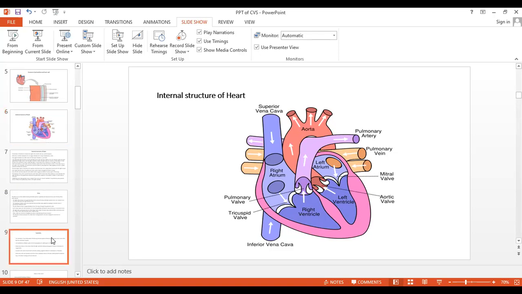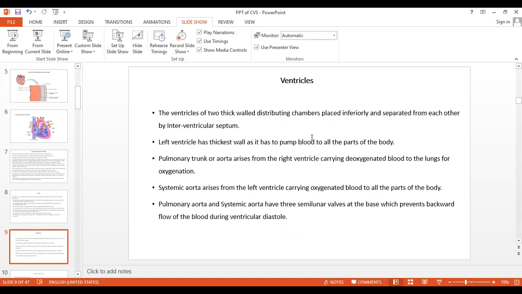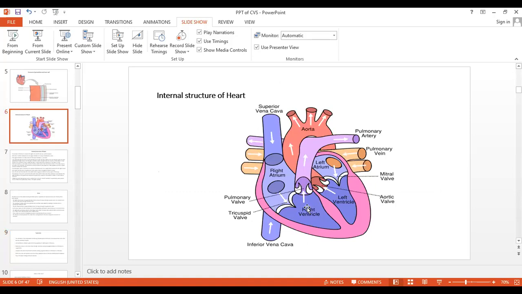Understood this one? Now see here the ventricles. Two ventricles are there, separated from each other by the interventricular septum. The left ventricle has the thickest wall among all. The pulmonary trunk, or pulmonary aorta, which we can call the pulmonary artery, arises from the right ventricle, and the systemic aorta, or the aorta, arises from the left ventricle.